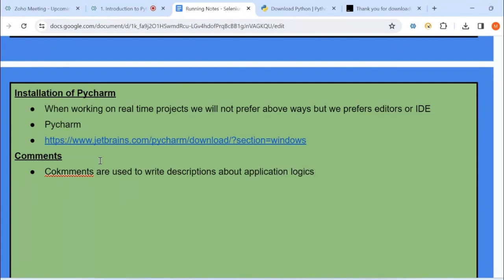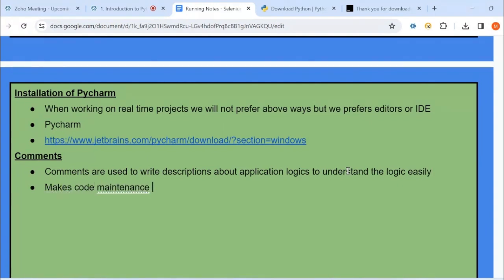So if you develop a script, if anybody comes in between, if they see your script, then they should easily understand what the script is doing. So for that, we will use comments to understand the logics easily. If you keep descriptions in the comments, then anybody who comes can understand the logics easily. So this is one help which we will get from comments, and it makes code maintenance easy.